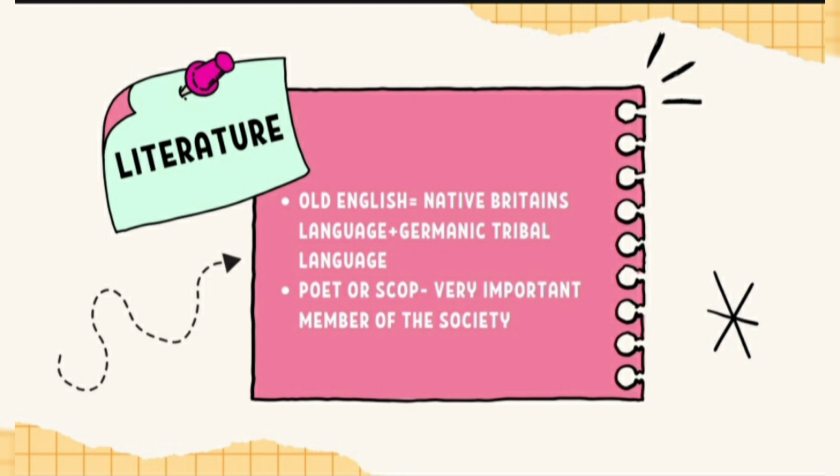The poet or scop, that's what they called him during that period, was a very important member of Anglo-Saxon society. So this scop used to roam in the city and sing songs and poems about social and cultural values. He also talks about people who were dead to maintain the reputation of those who have passed away.